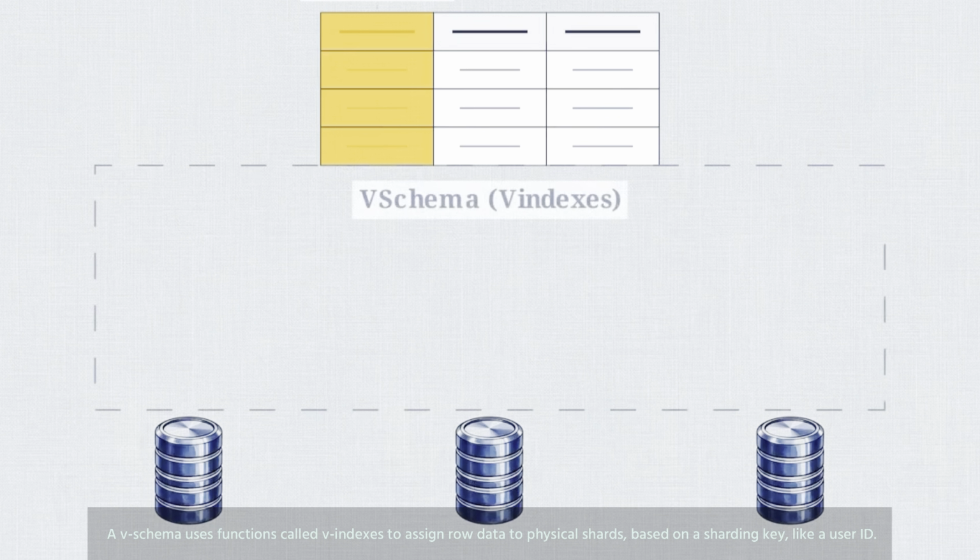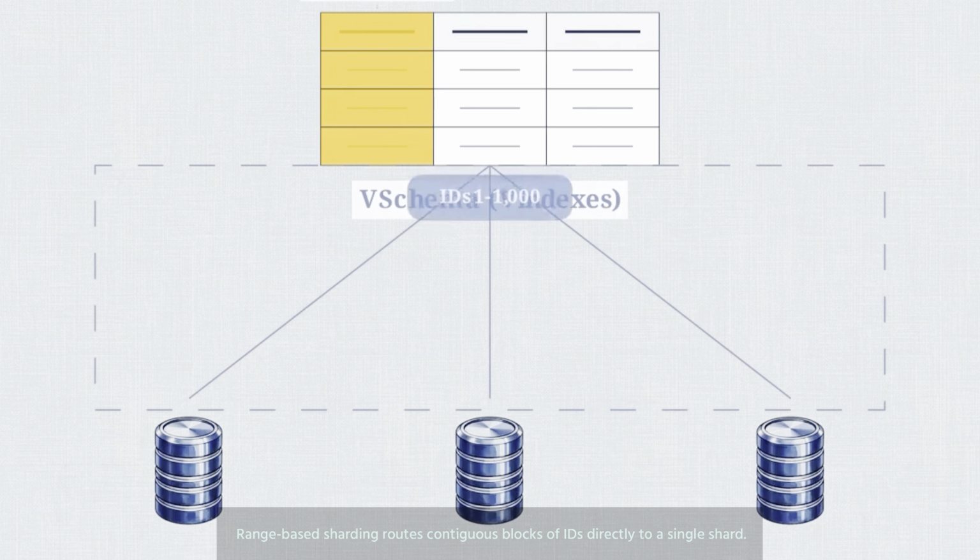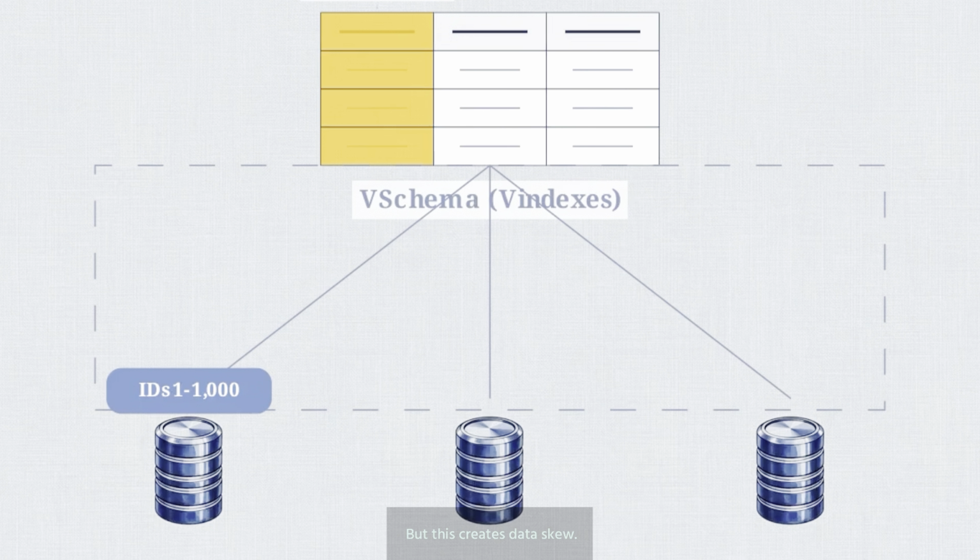A VSchema uses functions called VIndexes to assign row data to physical shards, based on a sharding key, like a user ID. Range-based sharding routes contiguous blocks of IDs directly to a single shard, but this creates data skew. A massive influx of adjacent keys forces one shard to absorb the entire load, creating systemic hotspots while others sit idle. Hash-based sharding provides a mathematical alternative.